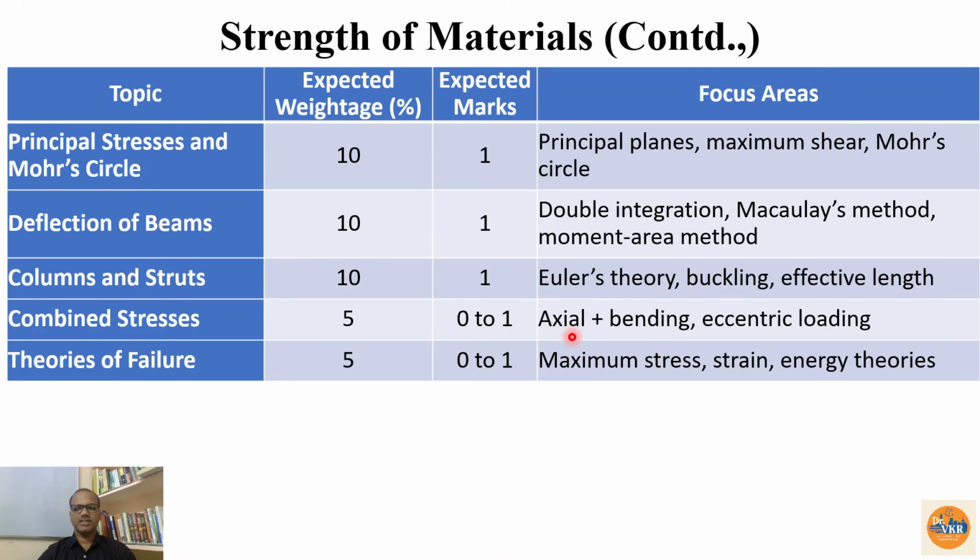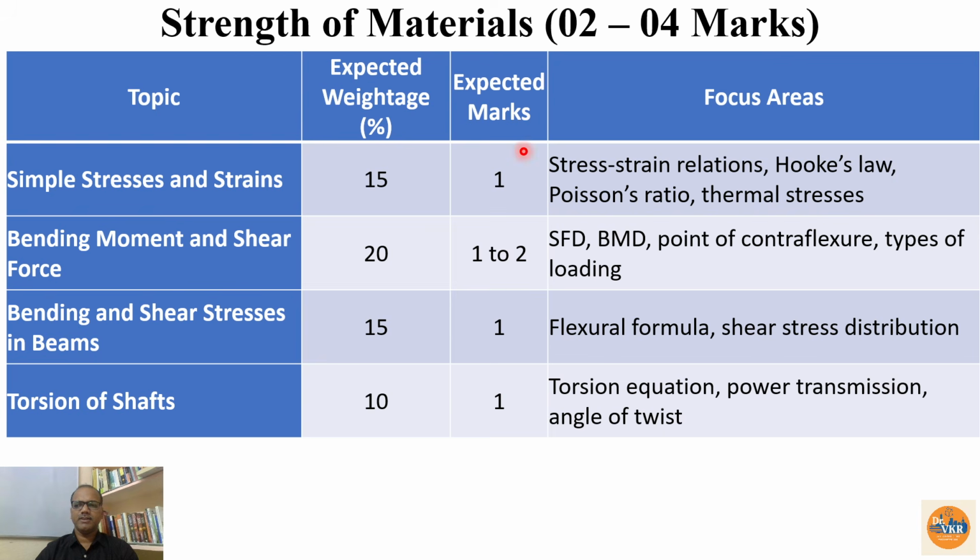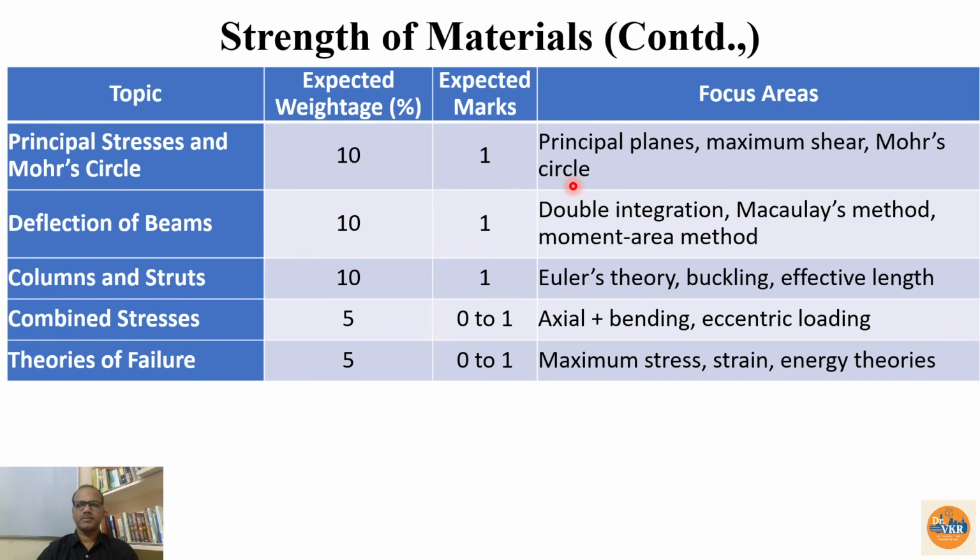Then combined stresses, mostly these topics are not that important, but still we can't predict. So axial plus bending and eccentric loading. Then theory of failure, 0 to 1 marks expected: maximum stress and strain energy theories. If you observe here, we have given marks for every topic because it is unpredictable from which area we are going to get, because its weightage is less and they may select any of the topics also.